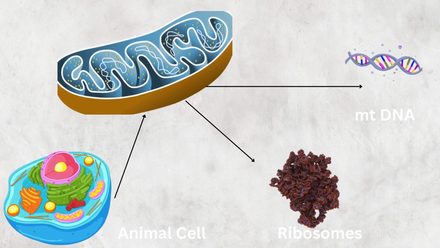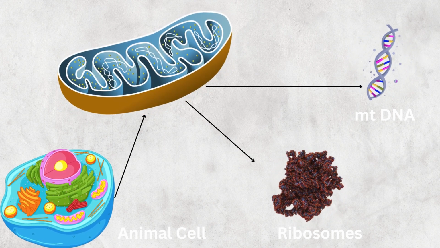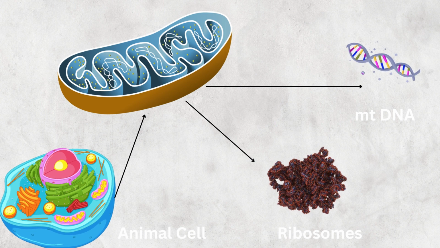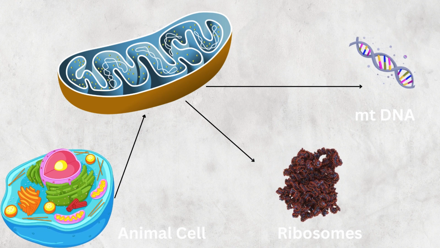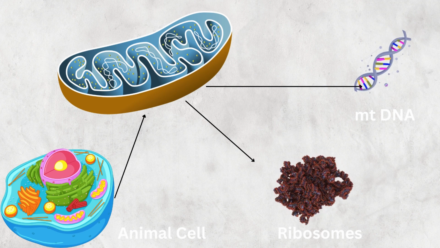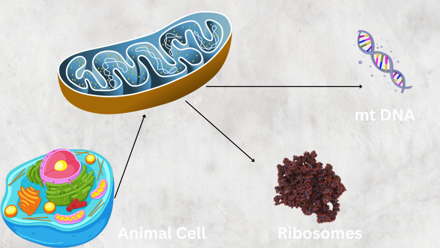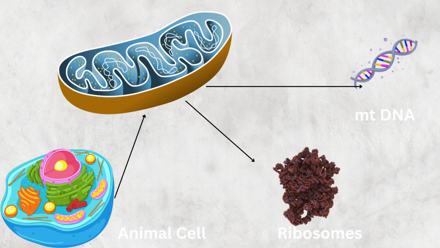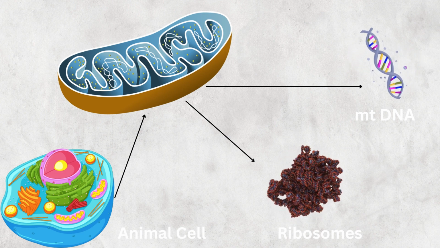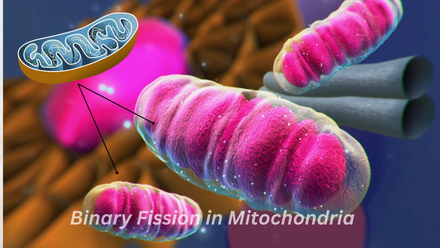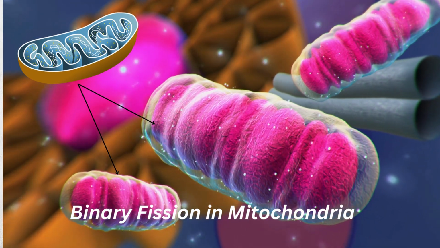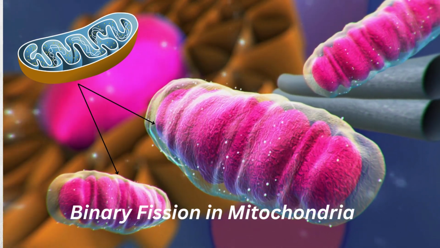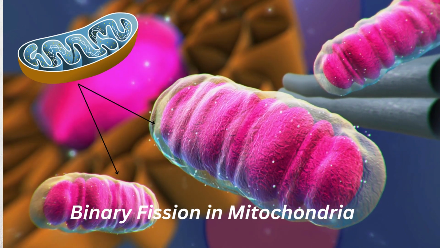Mitochondrial DNA has a simple circular structure, which is structurally similar to bacterial DNA and is more or less the same size. Mitochondrial ribosomes are 70S. Mitochondrial ribosomes, enzymes, and transport systems are all similar to those of bacteria. Moreover, mitochondria are approximately the same size. Mitochondria divide by binary fission. Since mitochondria were created by bacterial endosymbiosis, they divide using a method similar to prokaryotic binary fission.